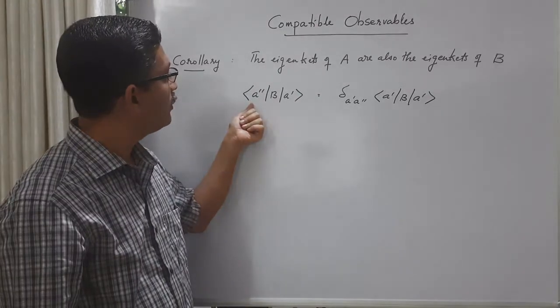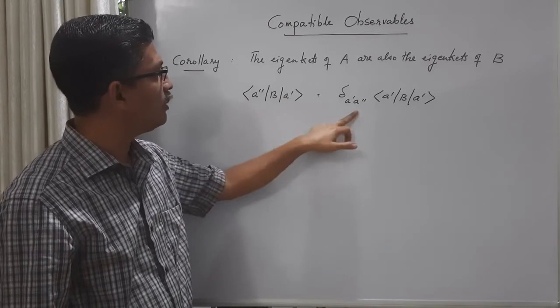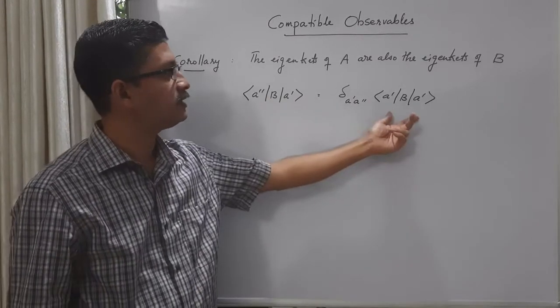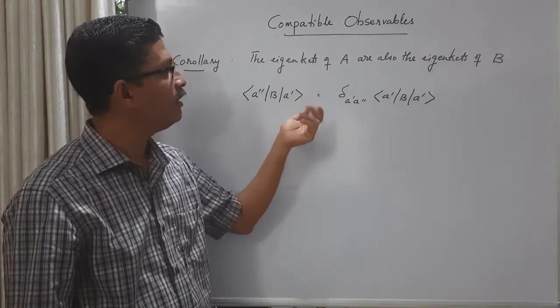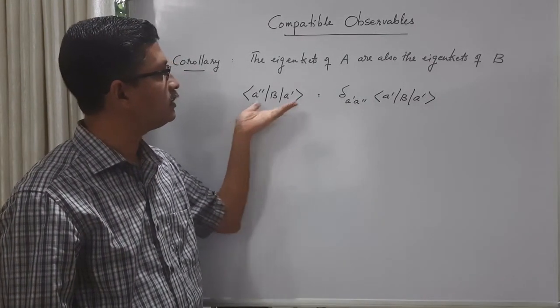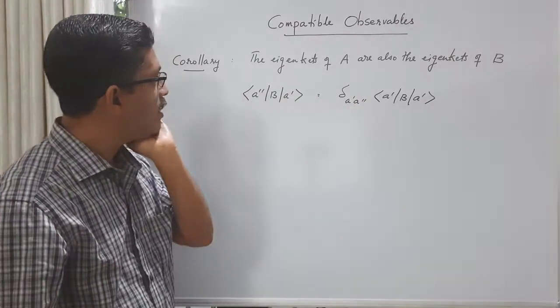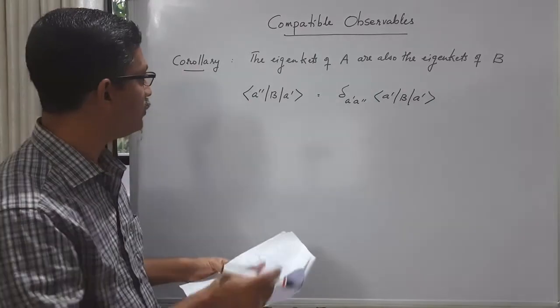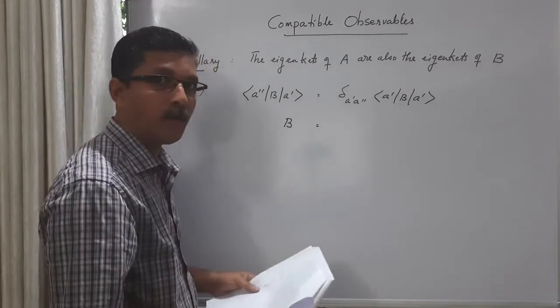If A double prime is equal to A prime, then the delta is 1 and the matrix element is exactly this. These are the diagonal matrix elements. So essentially this means that the general matrix element is equal to the diagonal matrix element. The matrix is diagonal. Now let us try to get an expression for the operator B.